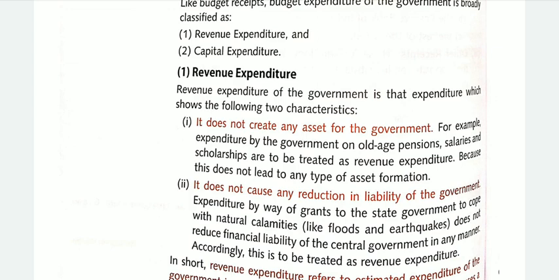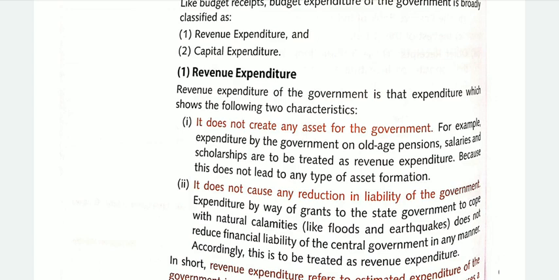The second point is it does not cause any reduction in the liability of the government, as expenditure by way of grants to the state government to cope with natural calamities does not reduce any financial liability of the central government.